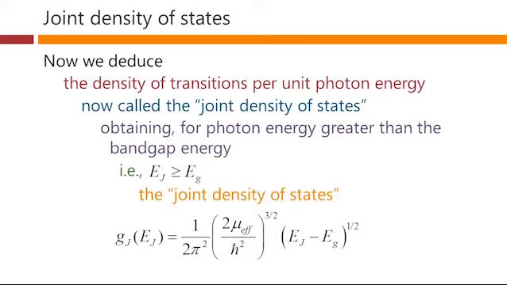Now we've got this effective parameter in here, and we're talking about the density of transitions corresponding to specific energies. So this density of possible transitions also rises as the square root of the energy difference between the photon energy and the band gap energy, all raised to the power half.